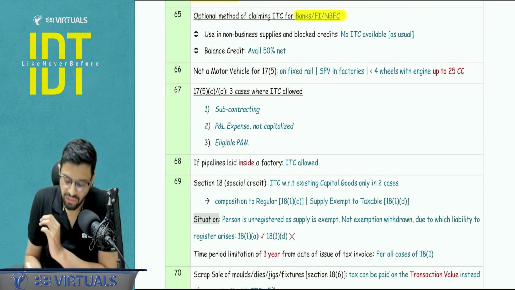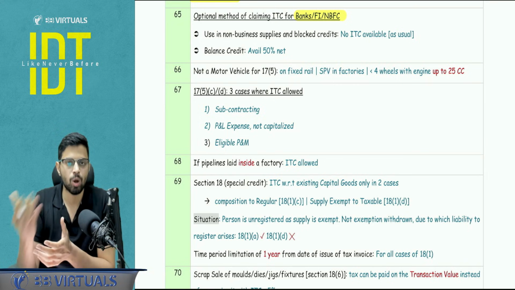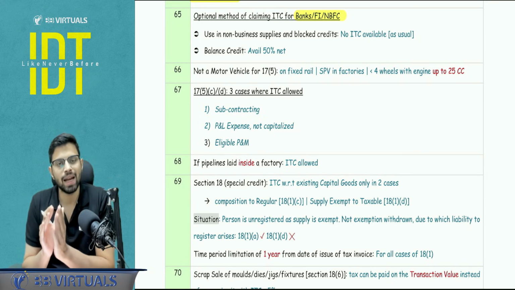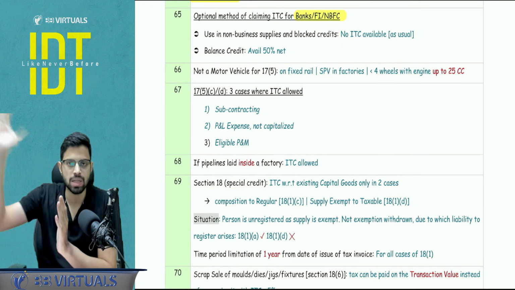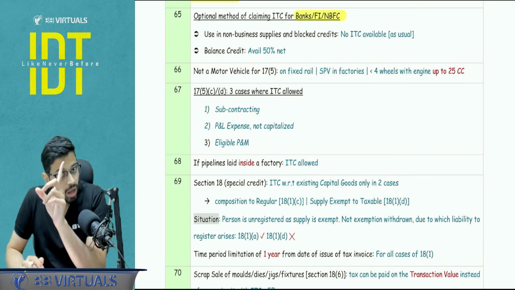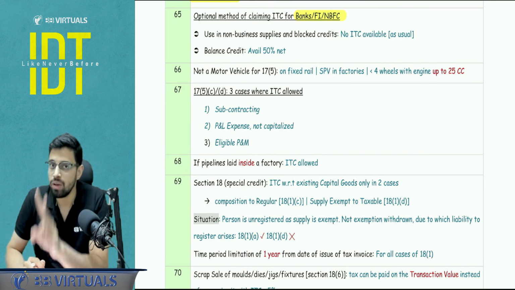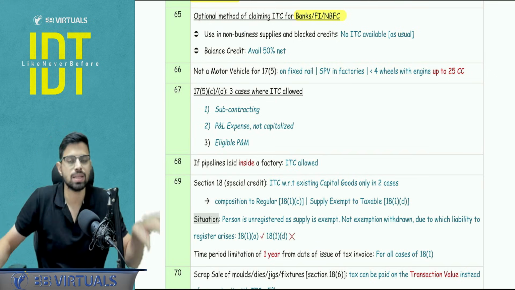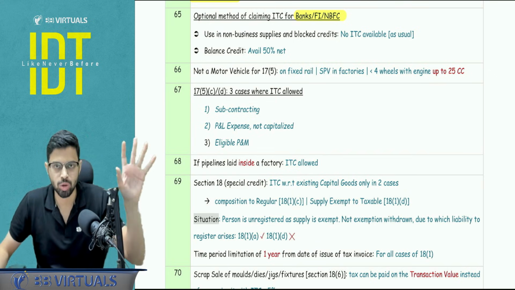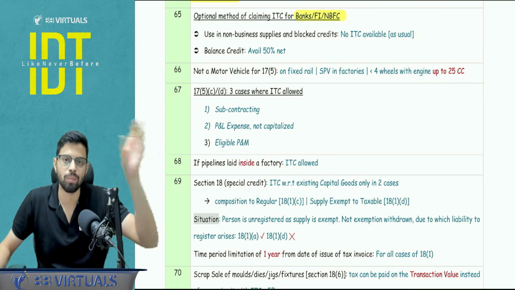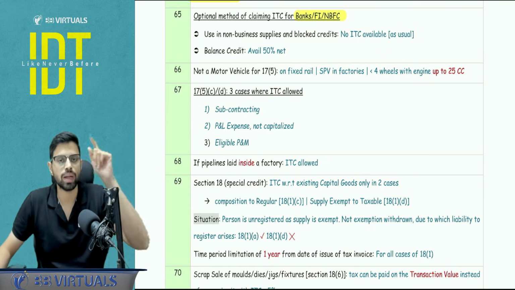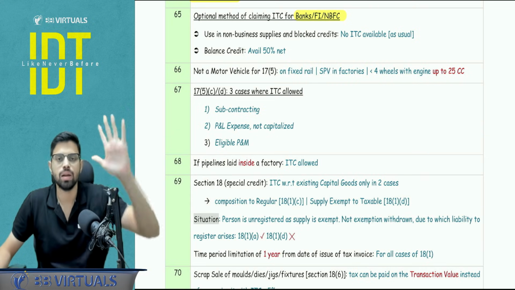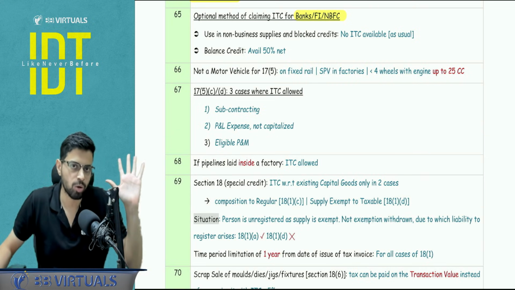For banks, FIs, financial institutions and NBFCs, there is an optional method wherein I can claim 50% credit. You know that, right? We can claim 50% credit and 50% will be reversed. But whatever is blocked credit under 17(5), and whatever is used for non-business purposes, that is 100% not allowed. So no change for those two items. Apart from that, whatever is common, exempt, taxable, you take 50%. And another point to be noted, once you take this option, for the balance part of the financial year, you cannot go out of this option.